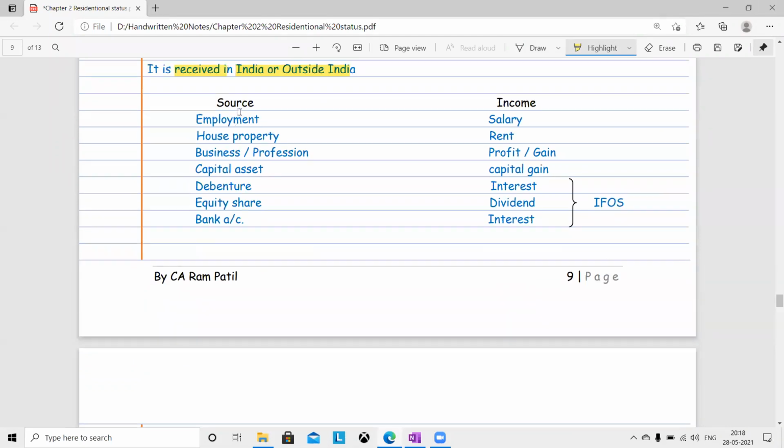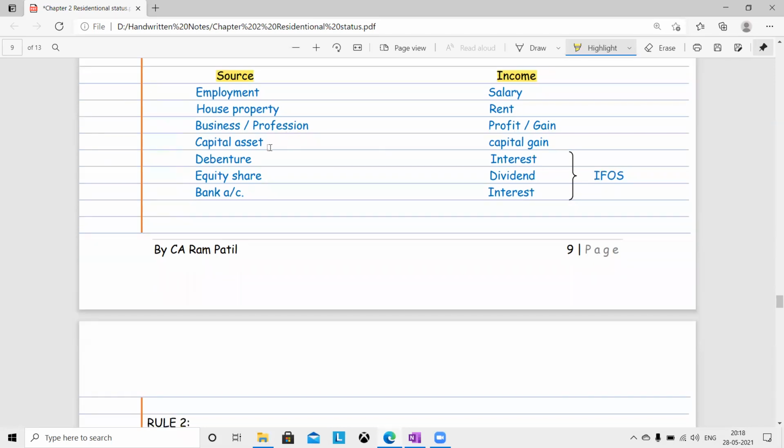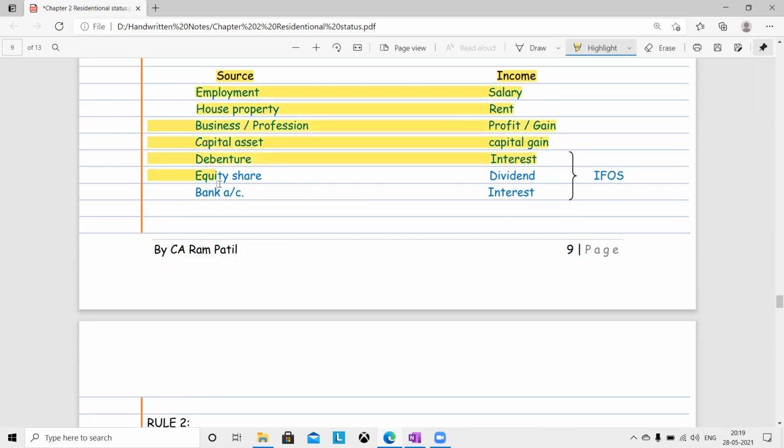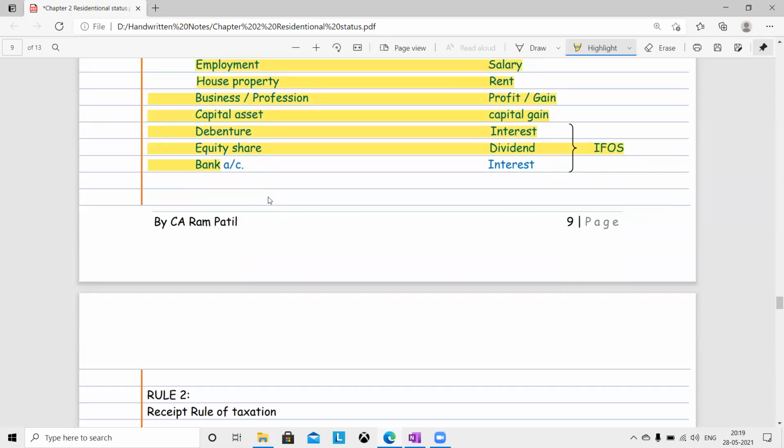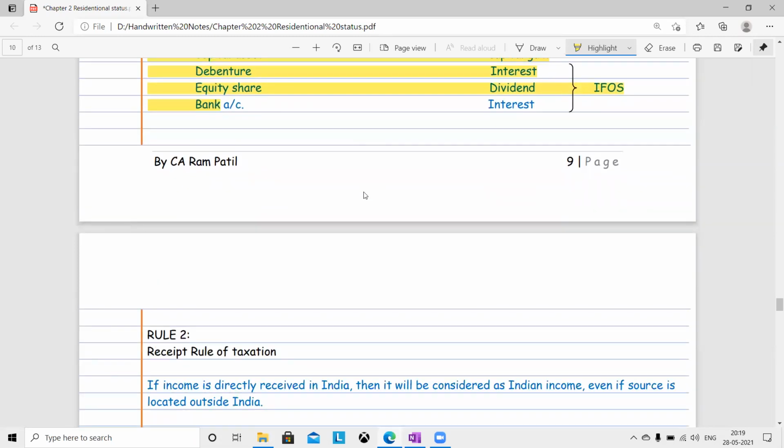And this is the source and effect relationship that you should know. Cause and effect relationship. If employment is the source, then salary is the income. If a house property is the source, then rent is the income. If a business is the source, then profit is the income. If a capital asset is the source, then capital gain is the income. If a debenture is the source, then interest is the income. If equity is the source, then dividend is the income. If a bank account is the source, then interest is the income. If all these sources are located in India, then it is Indian income, otherwise it is foreign income.